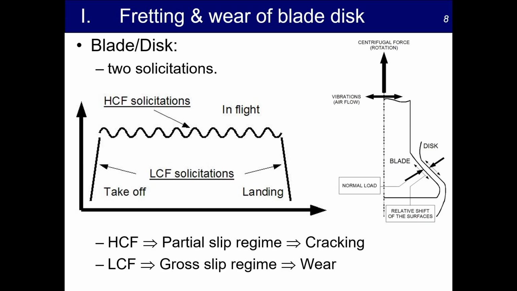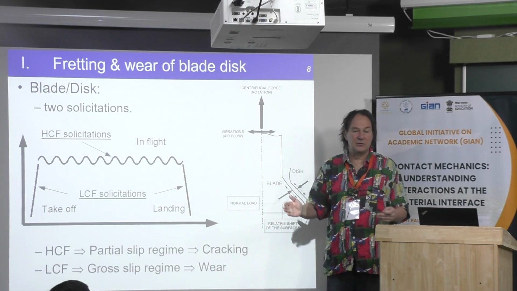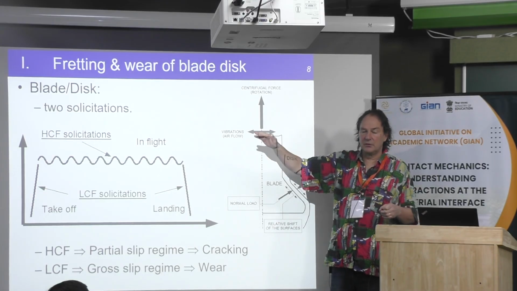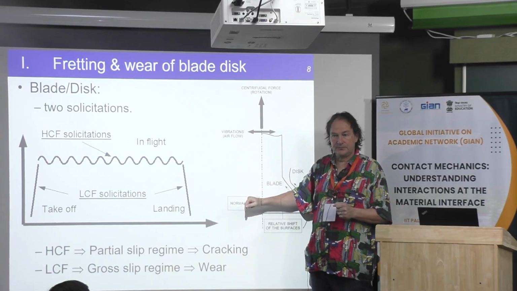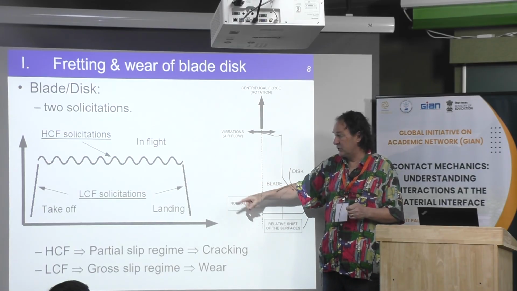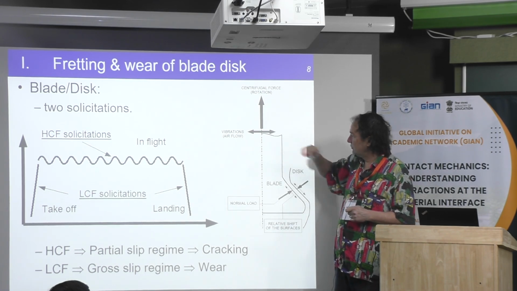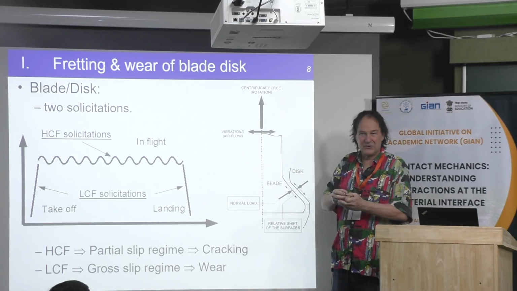If we go back to the blade and disc attachment problem, there are two types of loading. The first one is takeoff and landing. This is one cycle. Okay, then you accelerate the engine. This is now at the maximum speed. You have the cruise flight, and then you land. And this is only one cycle. Then for that, the load is changing a lot, from 0 to the maximum load of a few tons, due to centrifugal force.